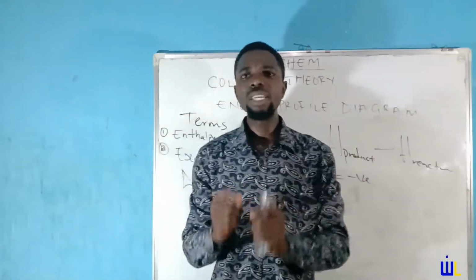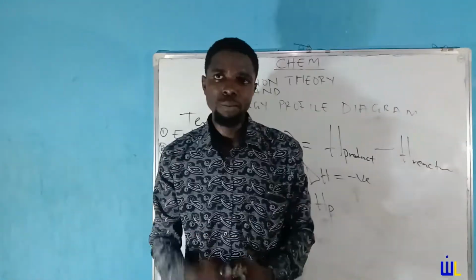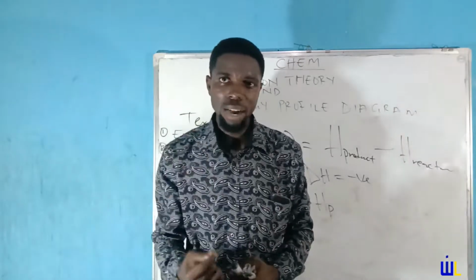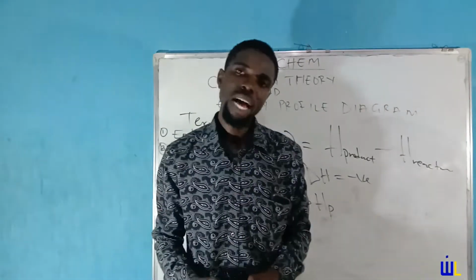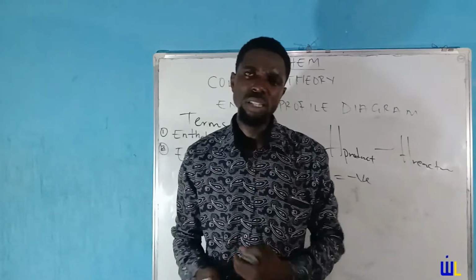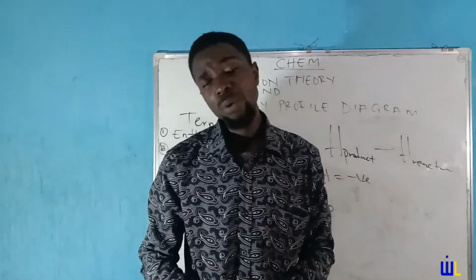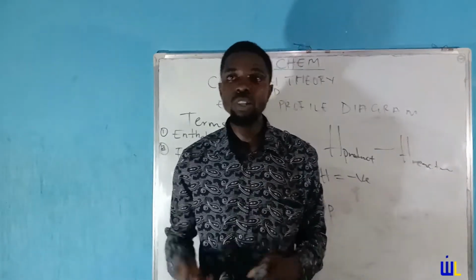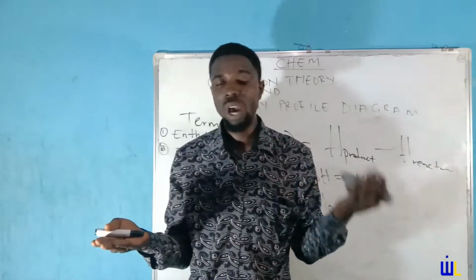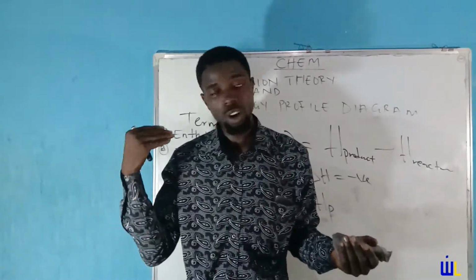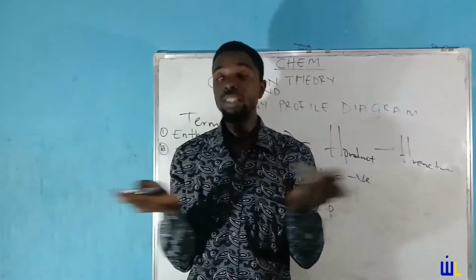Thank you very much. With this said, we go to the next term for this particular diagram. That next term is the activated complex. What is the activated complex? Remember I told you that we are going to be using a marriage analogy to describe collision theory, so I'm going to be talking a lot about marriage and collision theory intertwined.